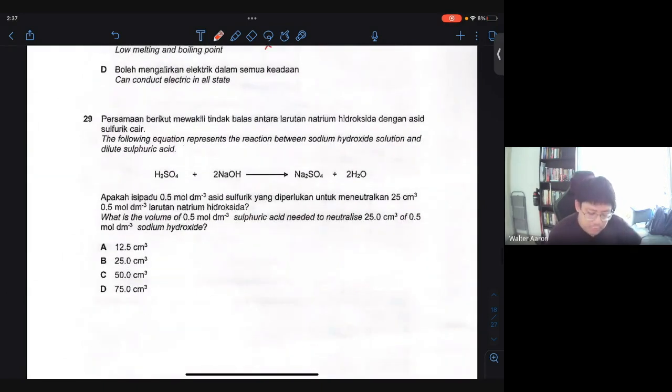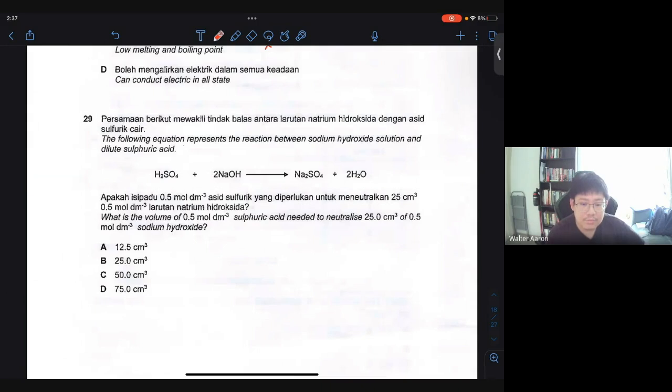The following equation represents the reaction between sodium hydroxide solution and dilute sulfuric acid. What is the volume of 0.5 mole per dm cube of sulfuric acid needed to neutralize the 25 cm cube of 0.5 mole per dm cube of sodium hydroxide? The first thing to do is to calculate the number of mole first. That's the easiest one.